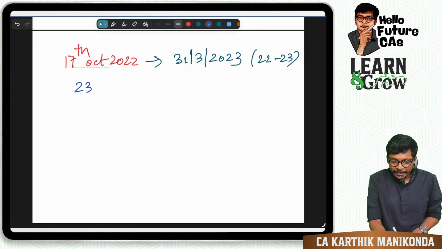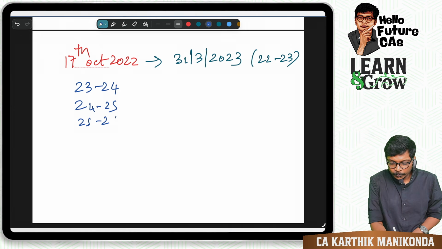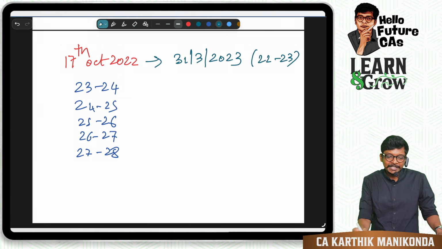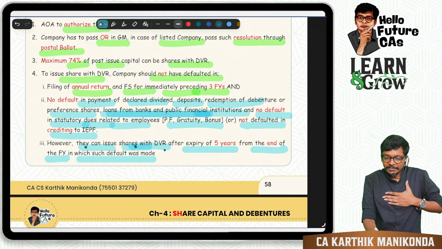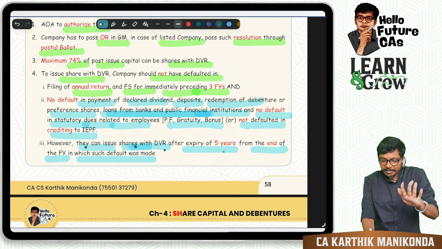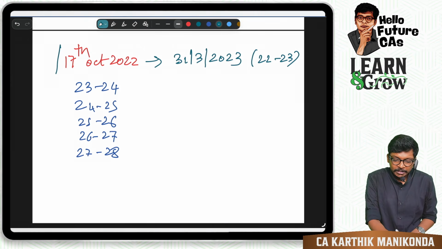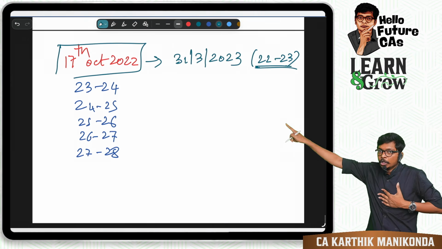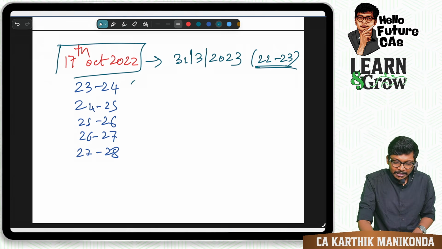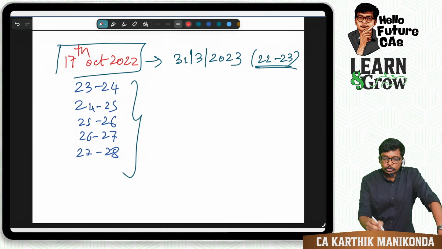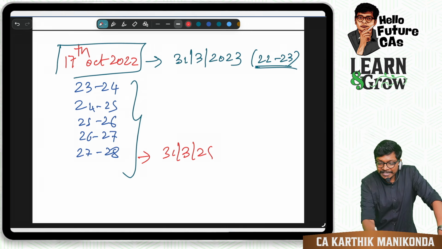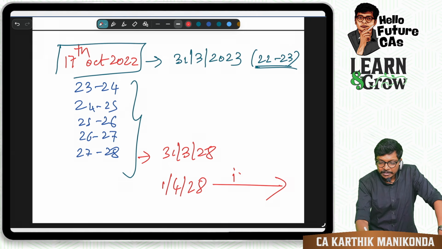That means 23-24, 24-25, 25-26, 26-27, 27-28. Now read the paragraph again. However, they can issue DVRs after expiry of 5 years from the end of the financial year in which such default is made. So default is made in financial year 22-23. Now 22-23, after that 5 financial years is these 5 years. Am I correct, guys? So the 5th year ends on 31st March 28. After this, from 1st April 28 onwards, we can issue.